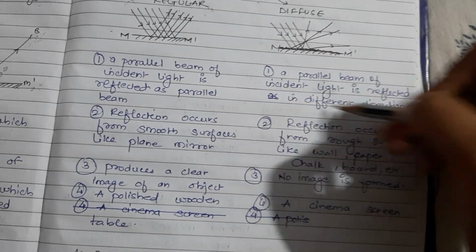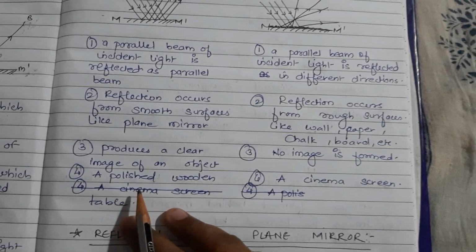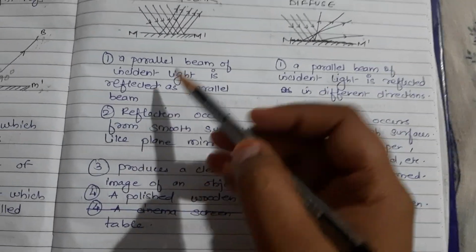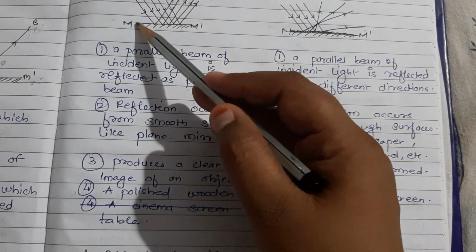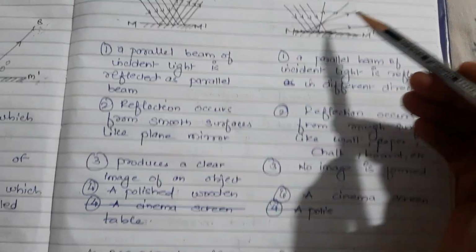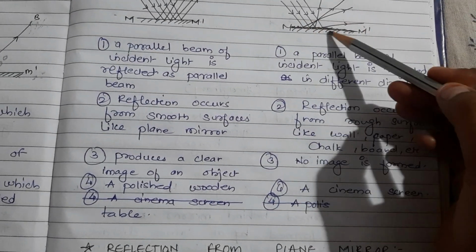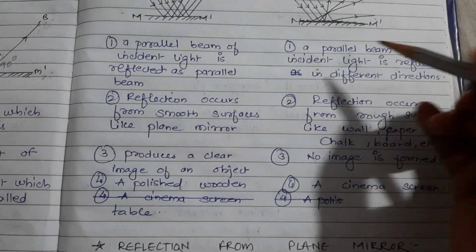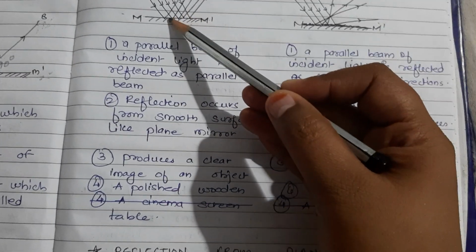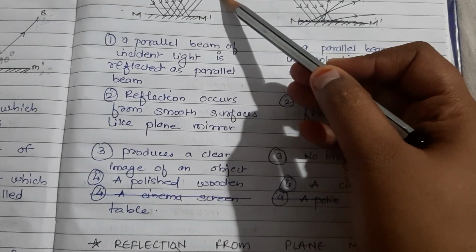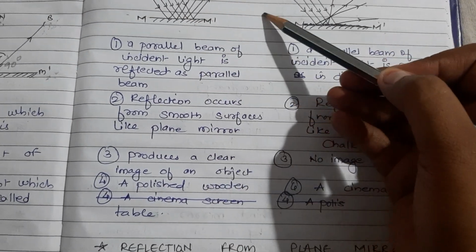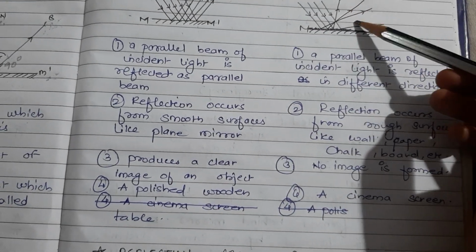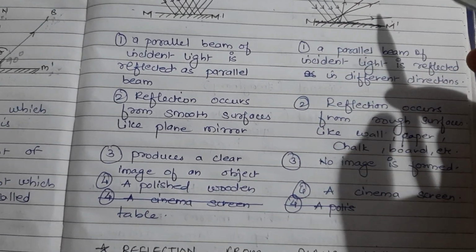So this type of reflection is known as diffused reflection.